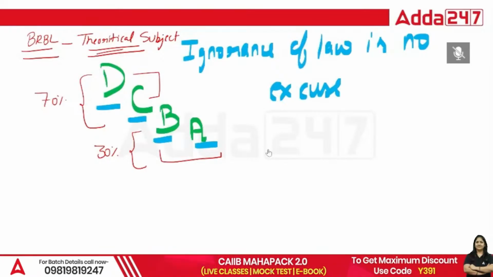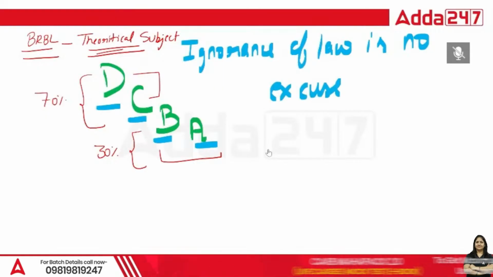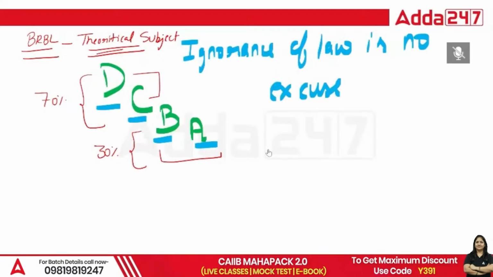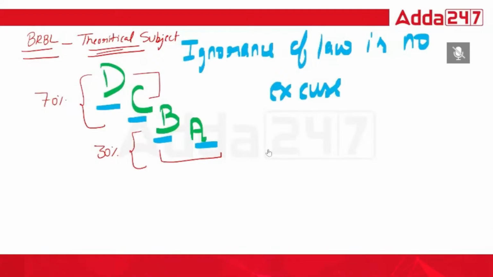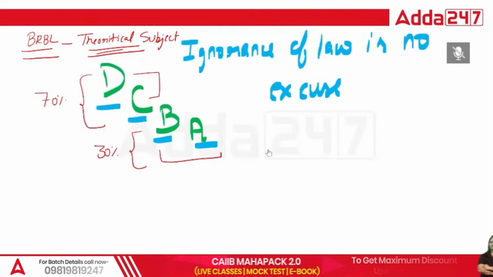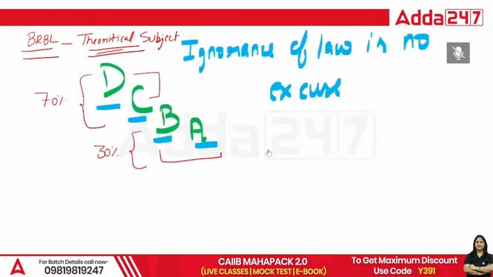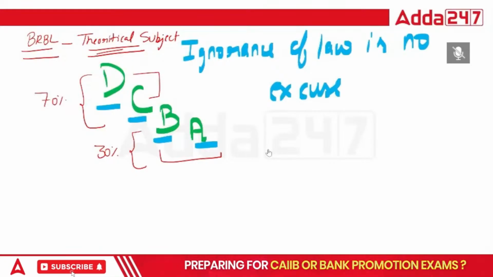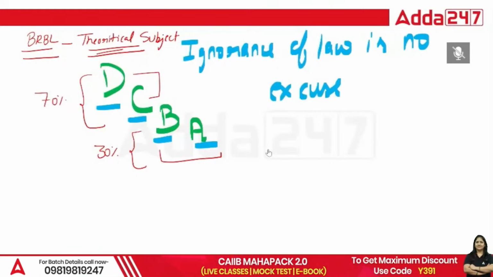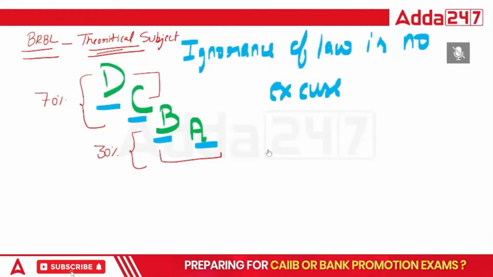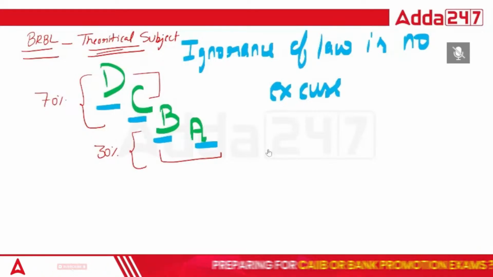Because SARFAESI is very much important, DRT is important, Consumer Forum, Ombudsman, and Lok Adalat. These 5 are the most important acts because they are in the favor of the bank and in the favor of the customer. The rest of the acts, MSME, tax law, limitations: the Limitation Act is important and IBC is important. See class, questions will be asked from each act, so do not think that we can ignore these acts. No, you cannot ignore these acts. These acts are very much important. So in module C, I would like to give a weightage of 40%.